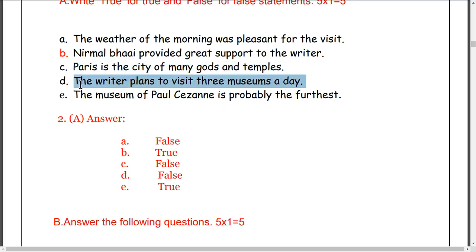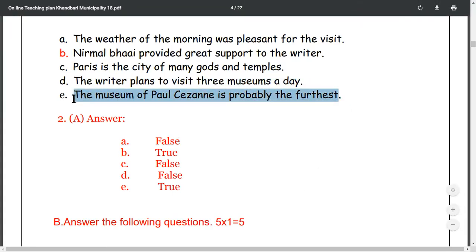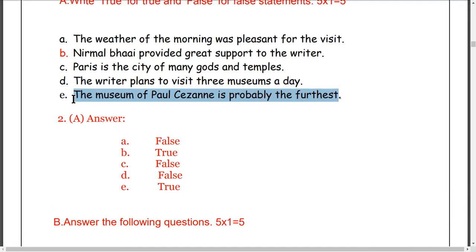Another one here, D: the writer plans to visit 3 museums a day. That is not correct. The writer plans to visit 2 museums a day. Okay, question number E: the museum of Paul Cézanne is probably the farthest. Okay, let's see how to answer the questions.